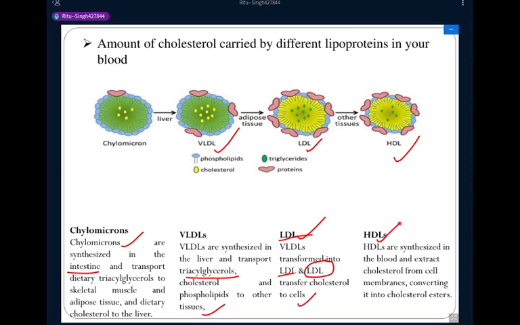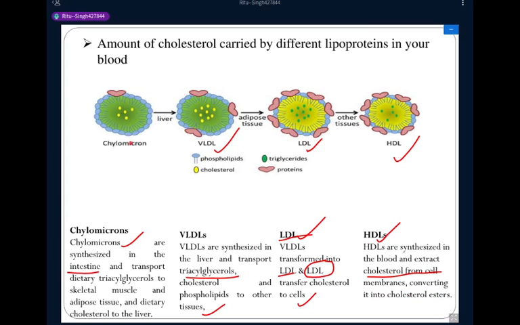And the last component is high density lipoprotein. High density lipoproteins are synthesized in the blood and extract cholesterol from cells. This high density lipoprotein helps extract cholesterol from the cell membrane, but the low density lipoprotein helps deposit cholesterol into the cell. High density lipoprotein extracts cholesterol from the cell membrane and converts it into cholesterol ester. Is this clear to everyone?